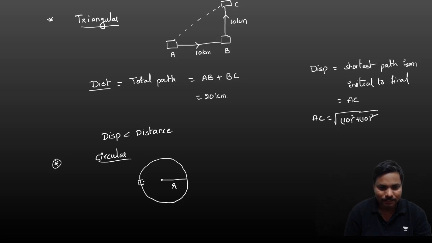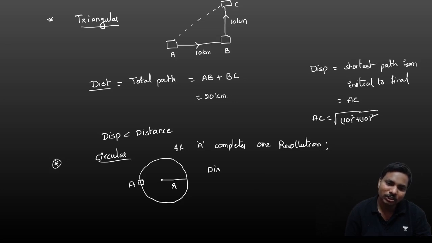Let us take the object is at A. If A completes one revolution, in this case, what is the distance? What is the displacement? Here distance is nothing but the total path covered by the body.